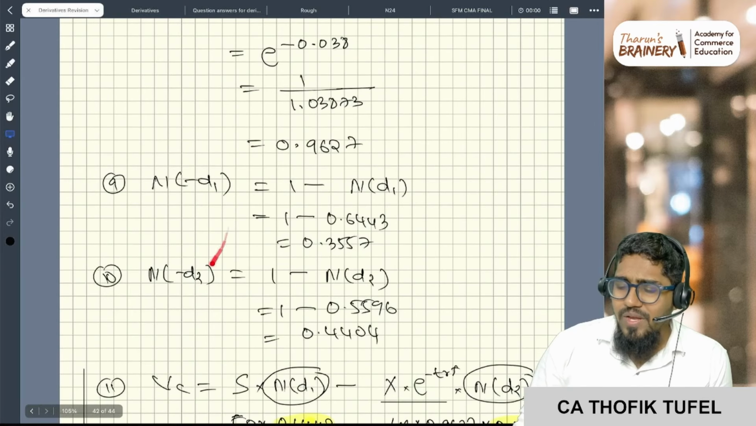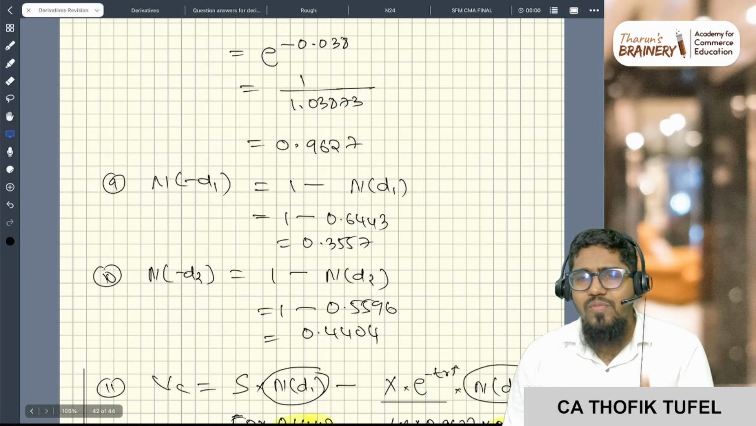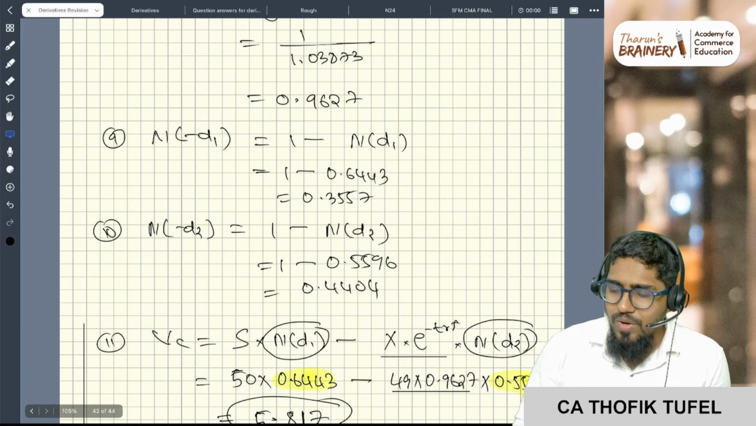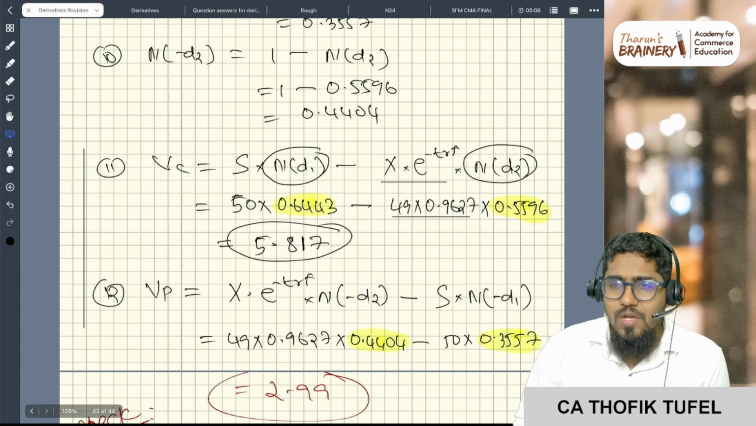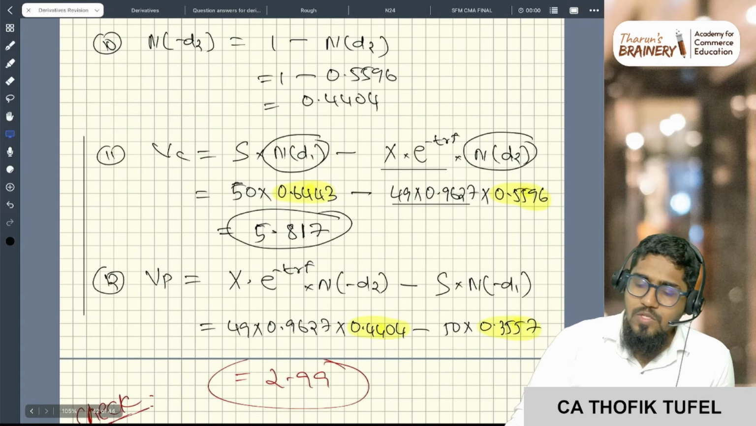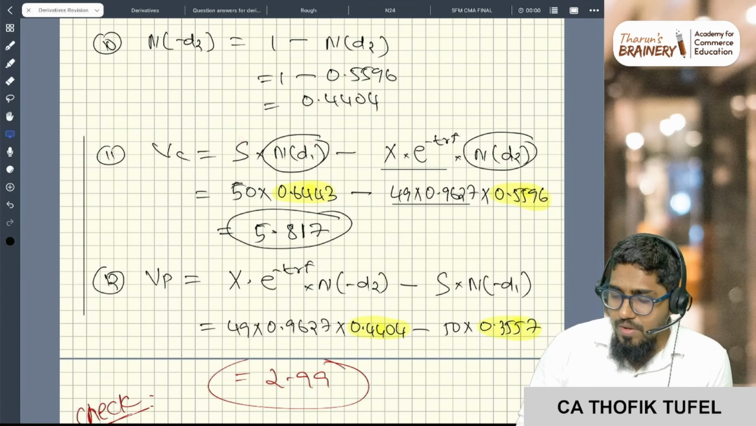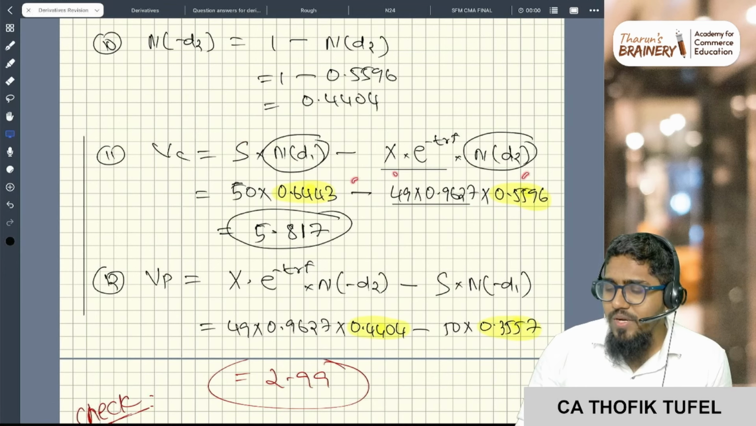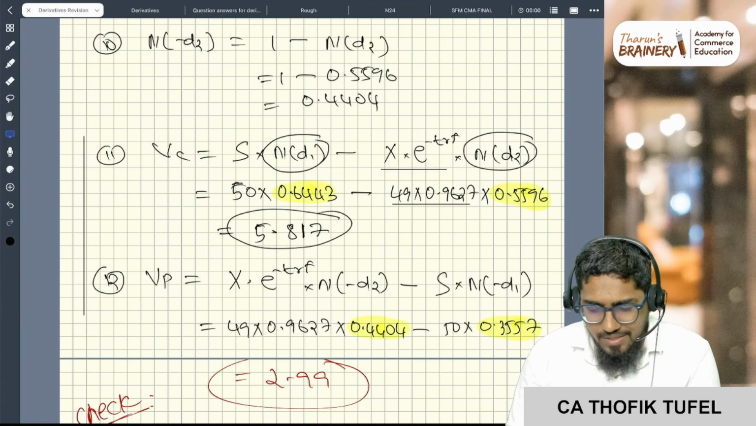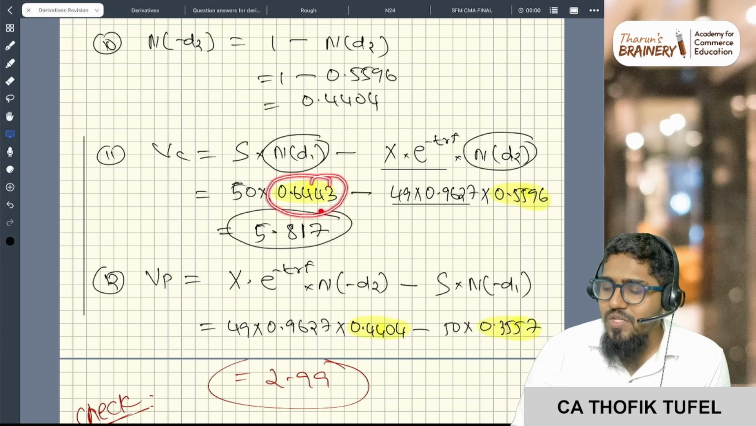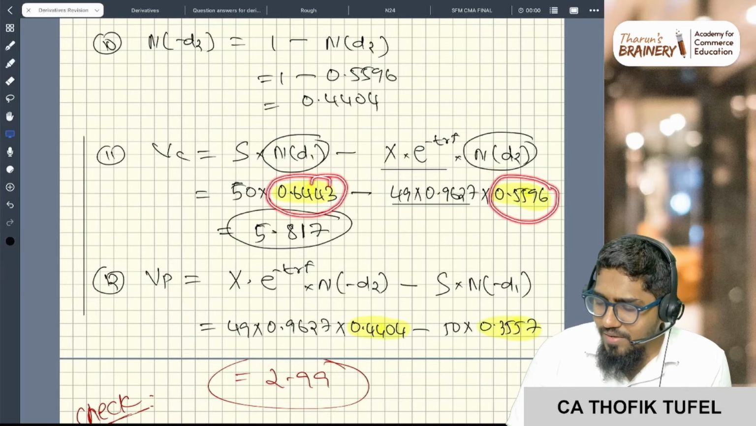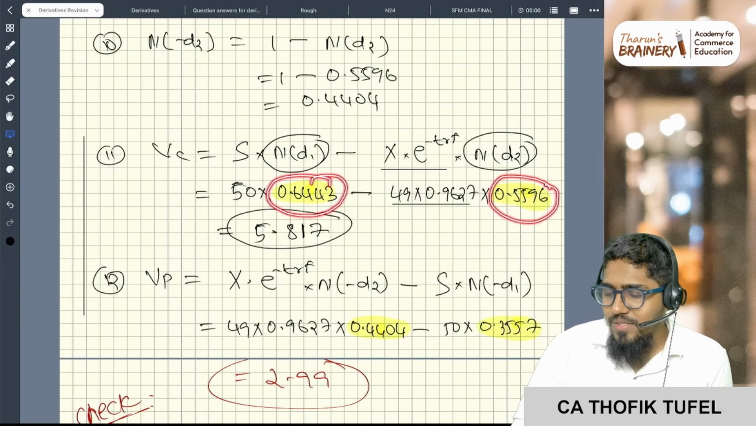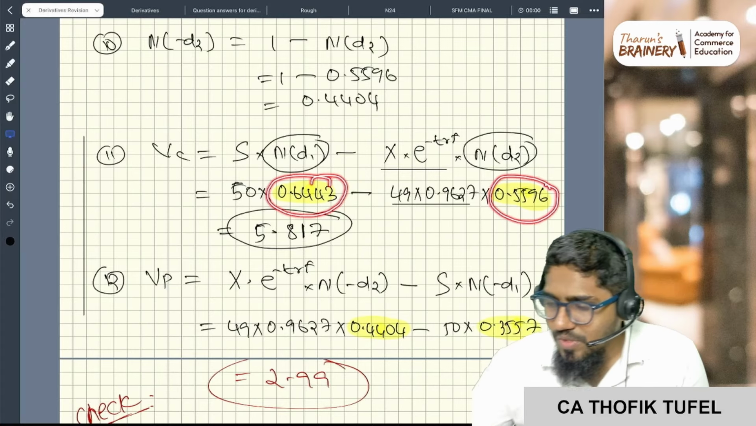Now you also do N(minus d1), N(minus d2). And the value of the call and the value of the put both are asked. So directly I'm doing 1 minus N(d1), 1 minus N(d2). Now value of the call is equal to spot price into N(d1) minus strike price into N(d2). You see here, this is like a probability, 64.43 percentage and then 55.96 percentage.